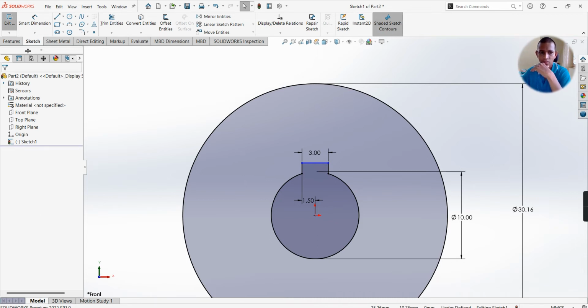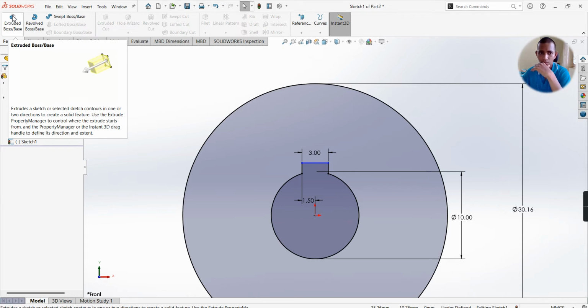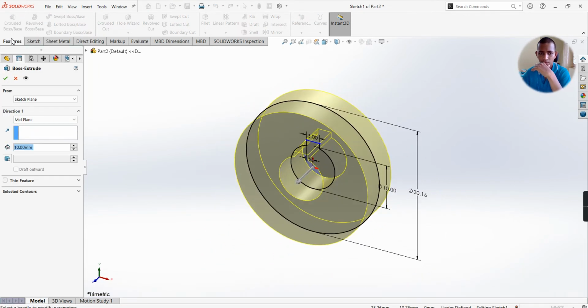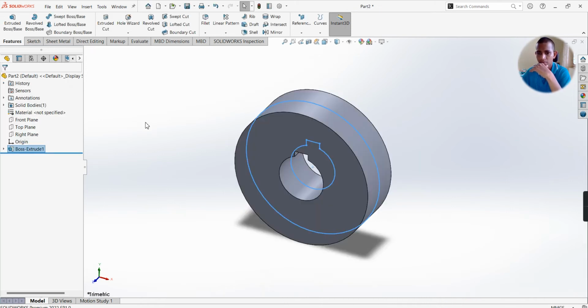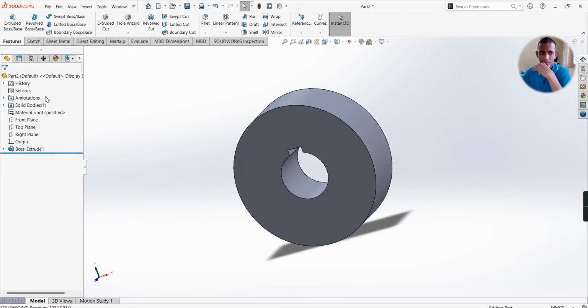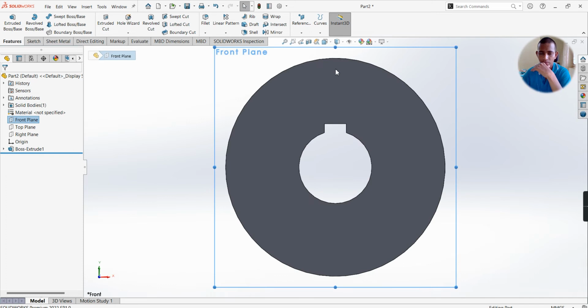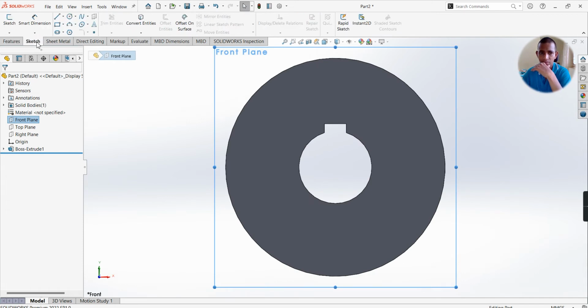Next, select features, extruded boss base, select mid plane, thickness of the gear is 10 mm. Select OK. Next, select front plane followed by front view. Select sketch.